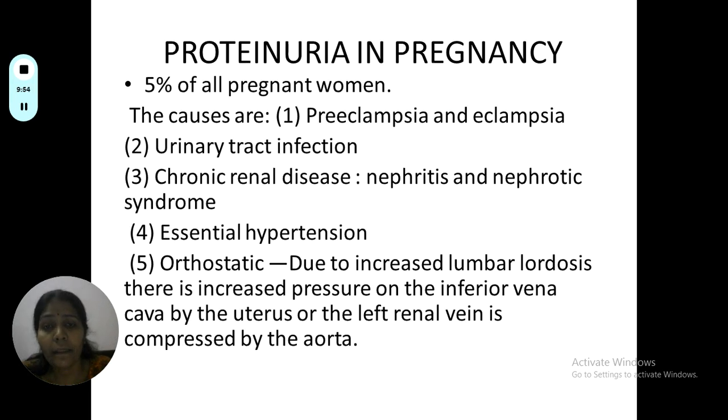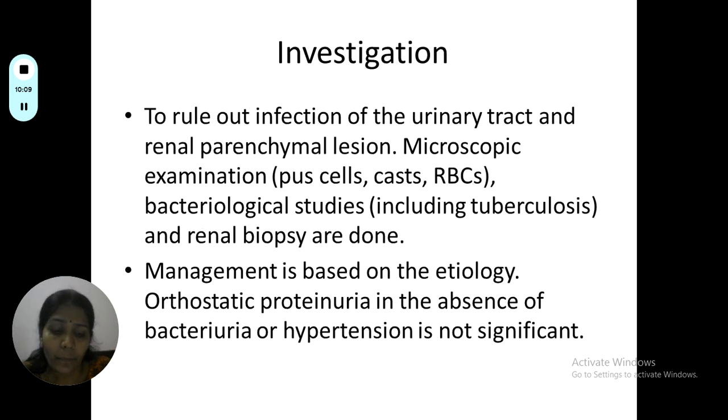Preeclampsia, eclampsia: we treat the condition and plan delivery depending on the severity. Urinary tract infection: we have to treat the infection. Chronic renal disease: find out the cause and then treat. Essential hypertension: we can start with antihypertensives. Orthostatic proteinuria in the absence of bacteriuria or hypertension is not significant.